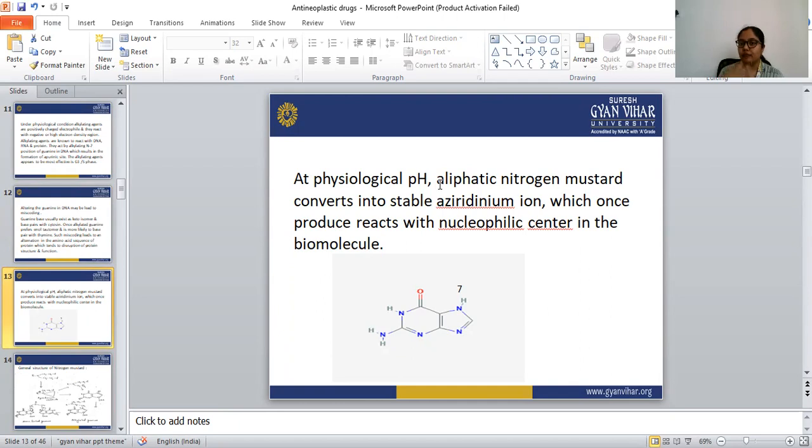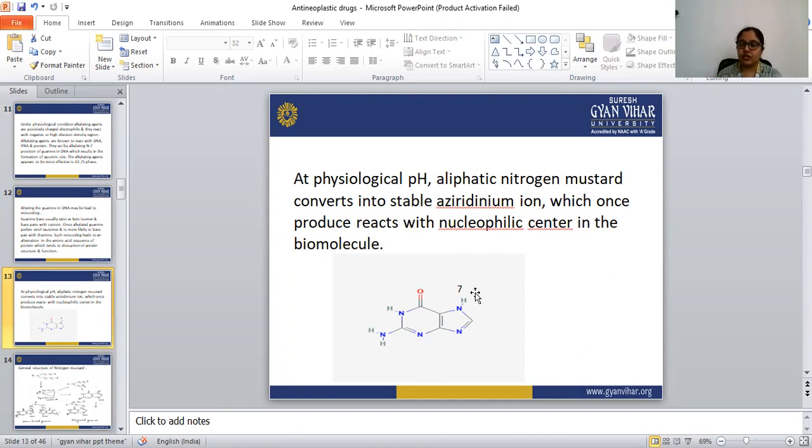Inside our body, this aliphatic nitrogen mustard, our alkylating agent or anti-cancer drug, converts into the stable aziridinium ion. The aziridinium ion is a three-member cyclic ring that has one nitrogen. Once produced, it reacts with nucleophilic centers in the biomolecule.